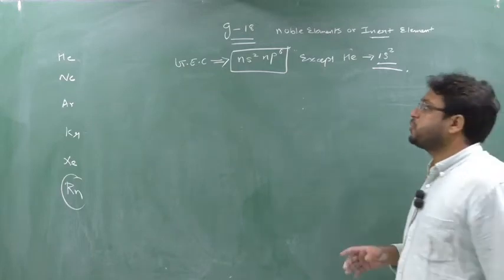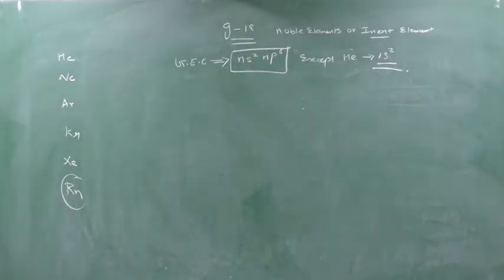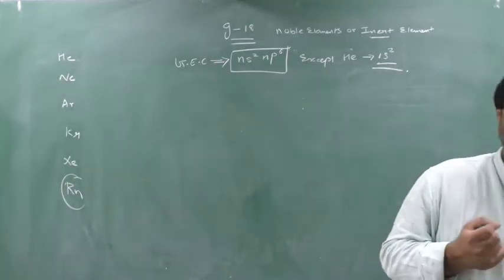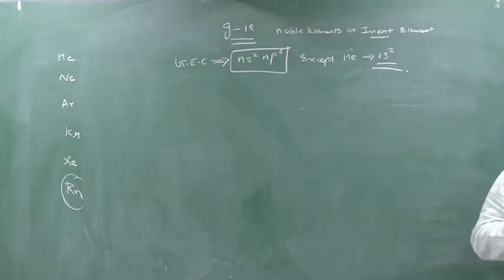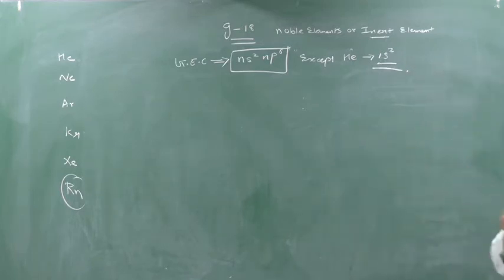So what is the general electronic configuration? The general electronic configuration is ns2 np6. Yes or no? ns2 np6 means s is completely filled up and p is also completely filled up, except helium. Helium's electronic configuration is 1s2. So according to the classification of periodicity of elements, you can tell me, sir, when helium's electronic configuration is 1s2, helium should be in the s block element, but why is helium in the p block?